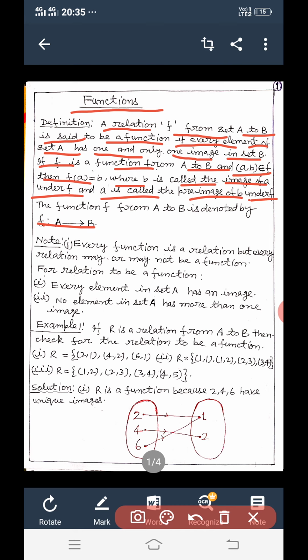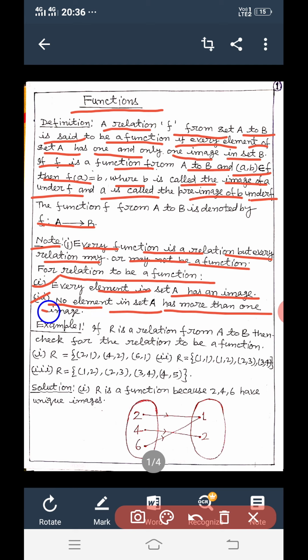Note, every function is a relation, but every relation may or may not be a function. The meaning is that a relation may be a function or may not be a function. For a relation to be a function, the first condition is every element in set A has an image. No element in set A has more than one image.